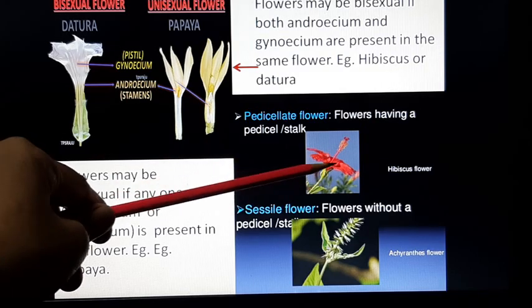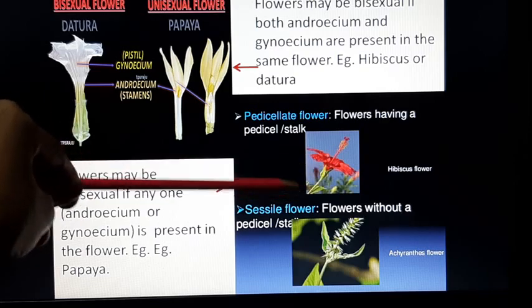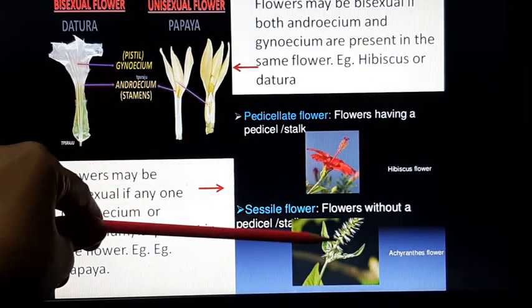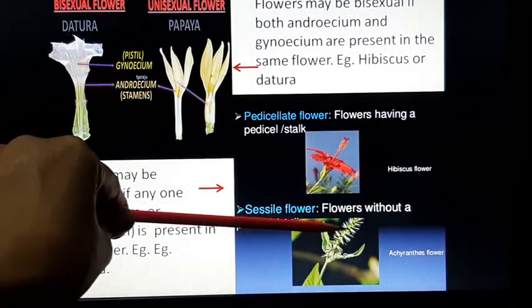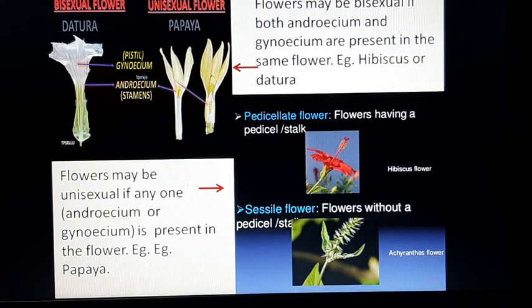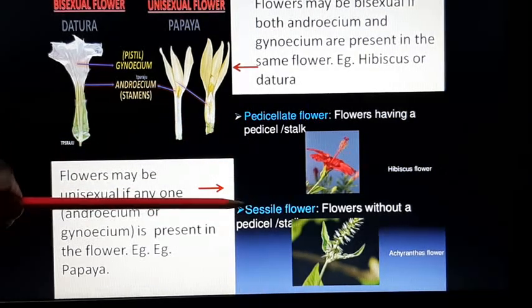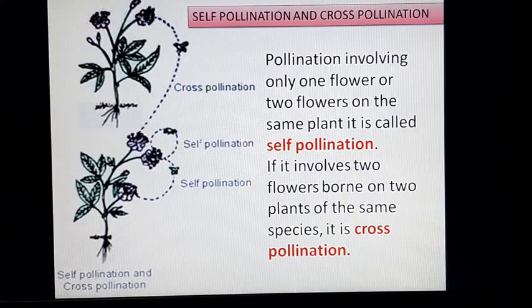Then some flowers may have a stalk, which scientifically is called a pedicel, or some may not have a pedicel. These flowers over here do not have any stalk, they are directly attached here. So accordingly, they will be called pedicellate flowers, that is, having a stalk, and sessile flowers, having no stalk.